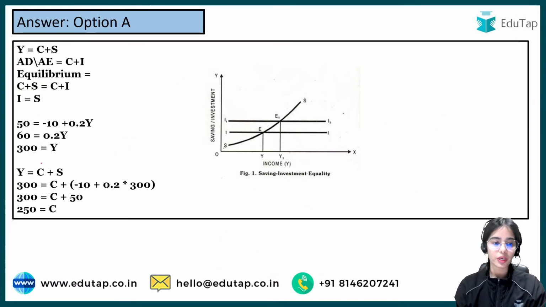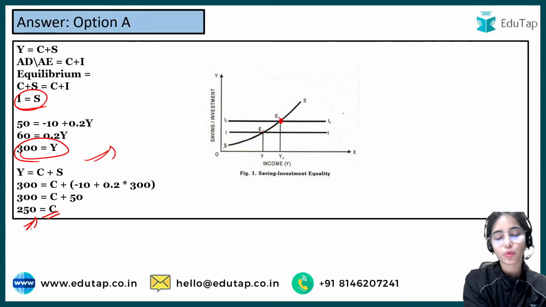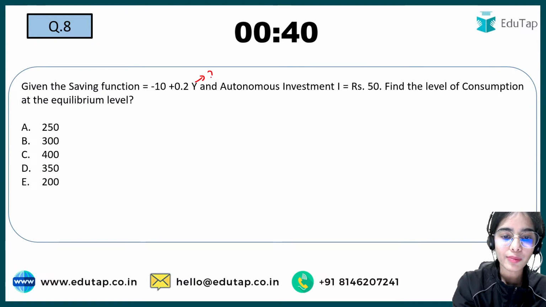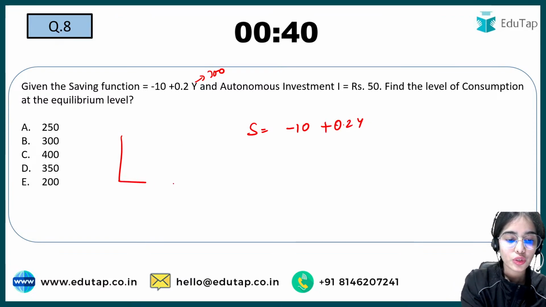So that is the idea. Investment is equal to saving, there is the equilibrium that you are getting, and income is equal to 300 that you have calculated. So the consumption is equal to 250. Now there is another formula that you can use. So income you have calculated 300. Now this is your saving function, minus 10 plus 0.2y.